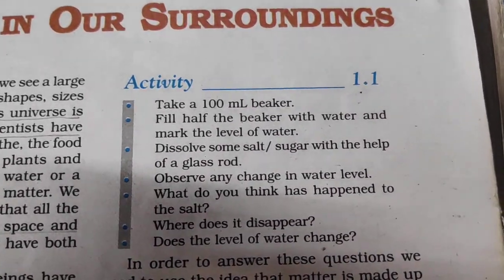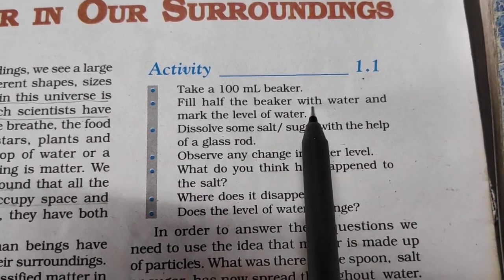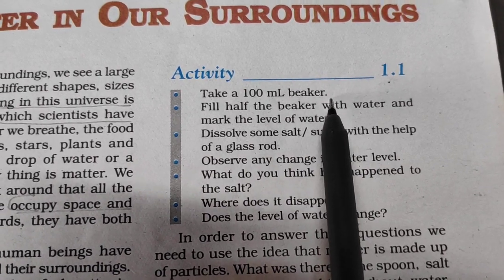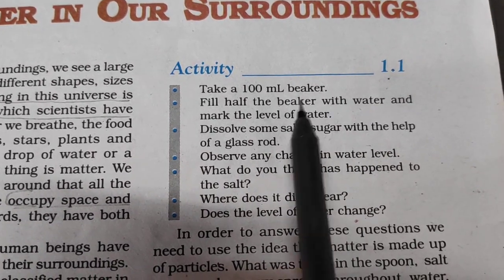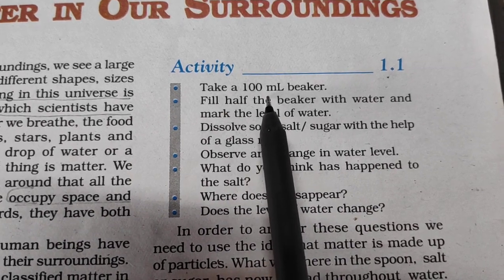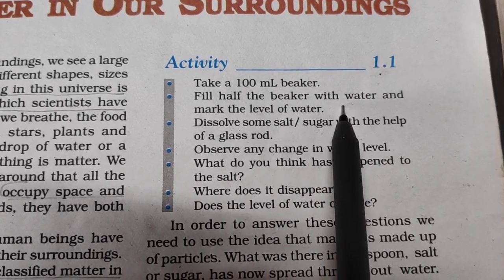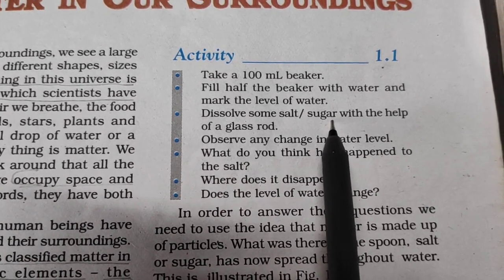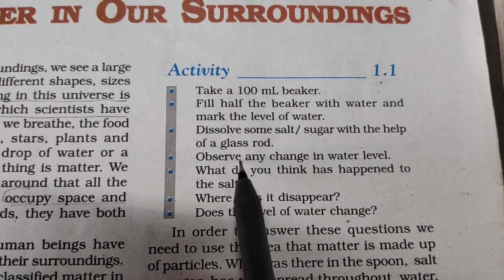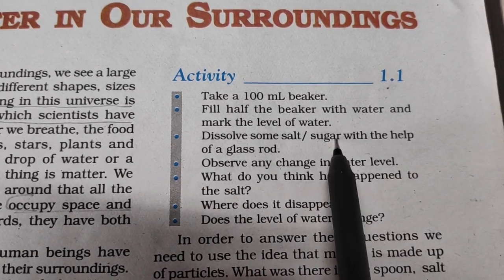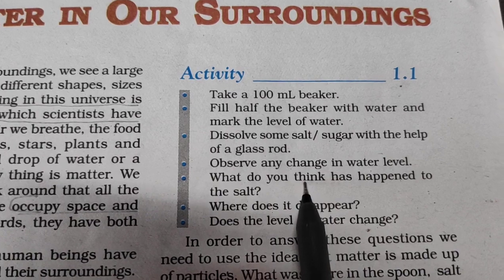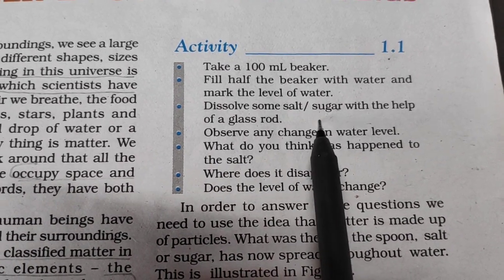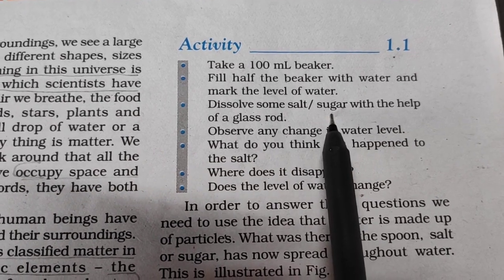Activity 1.1 says, you take 100 ml of water in a beaker. And if there is no beaker, you can also go for any transparent container, say a glass will do. And instead of 100 ml, you can consider half the beaker of water or half the container of water, and try to dissolve salt or sugar or any soluble substance in it. Here, salt or sugar is considered. You will find that whether you stir it or not, after some time, the salt or sugar which you have added will not be visible.